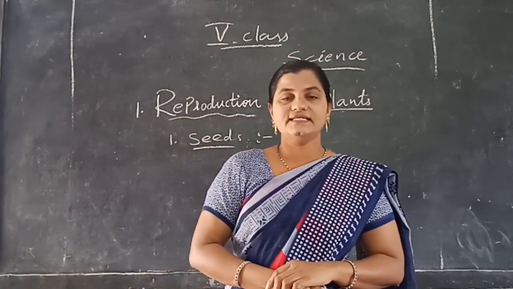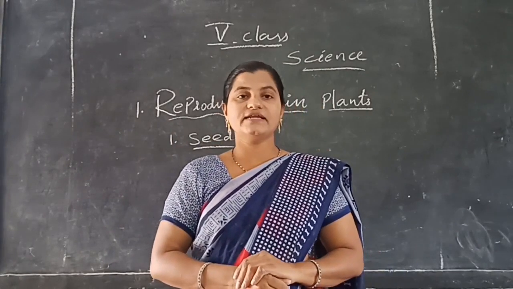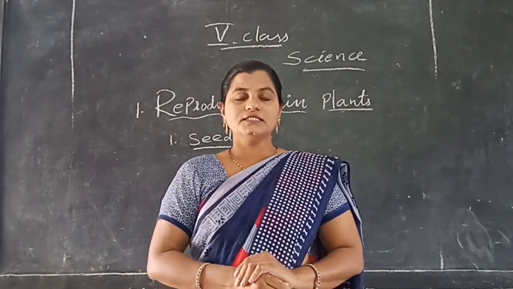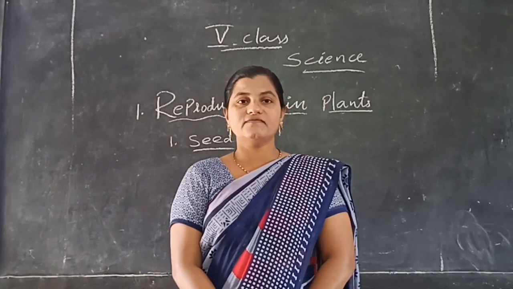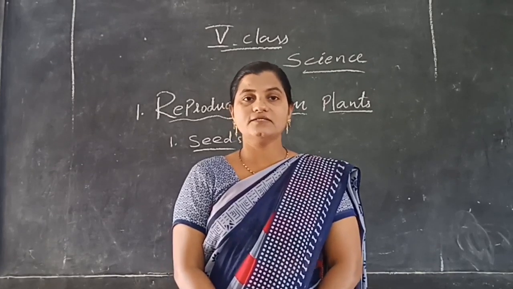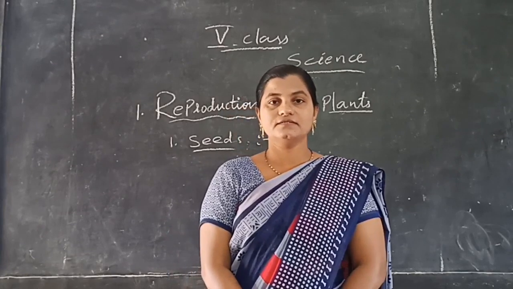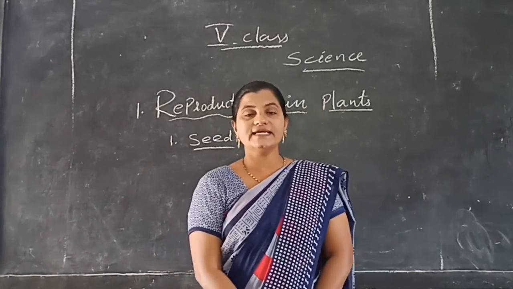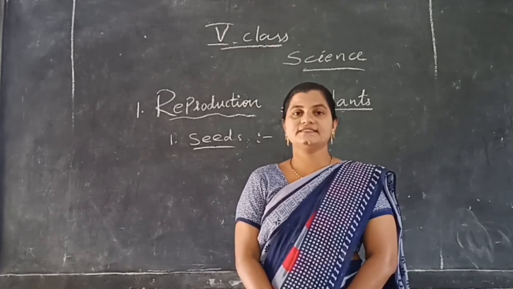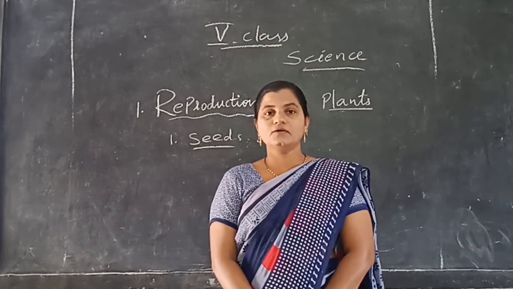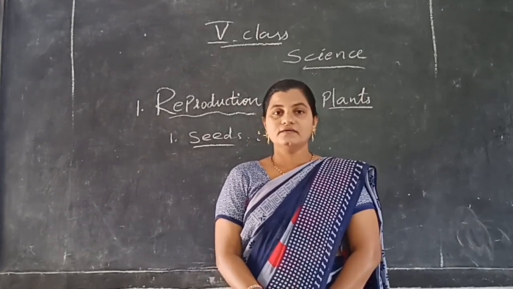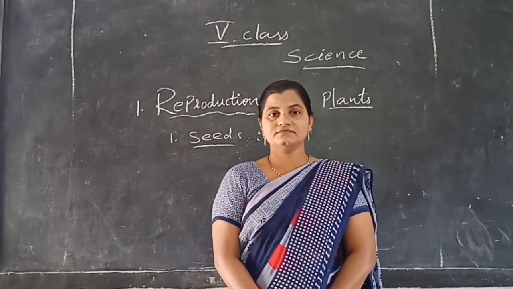We commonly see this type of reproduction in flowering plants. Plants are categorized into two types: flowering plants and non-flowering plants. In flowering plants we can see reproduction through seeds. Why? Because flowers are converted into fruit, and obviously we know that fruits contain the seeds.